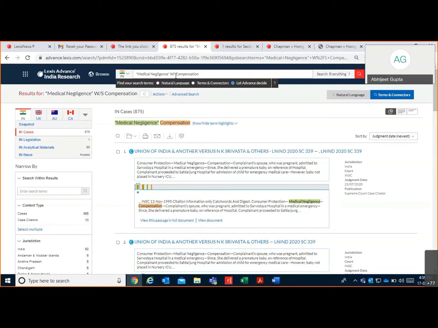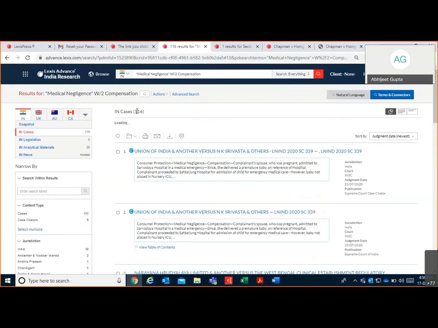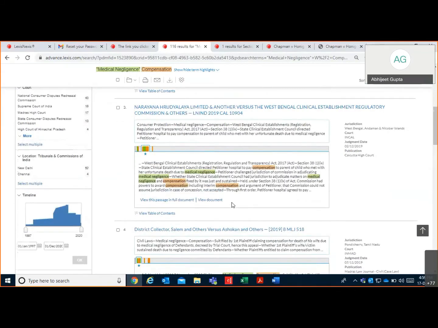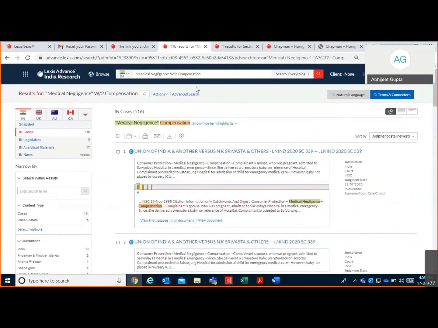Now you can put any number also. So it could be 2, 3, 5, anything. So when you perform a search, it shows 116 results, where medical negligence and compensation is available very close to each other, right? Very close to each other. So this is the Boolean connector search.